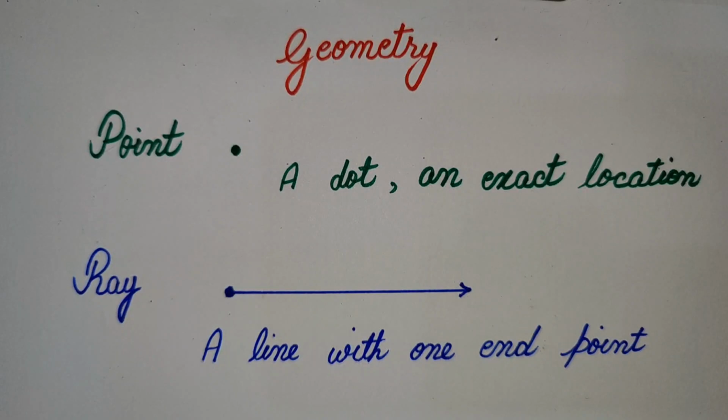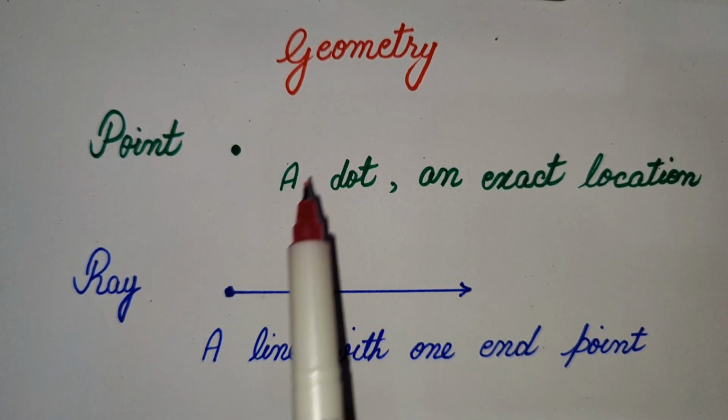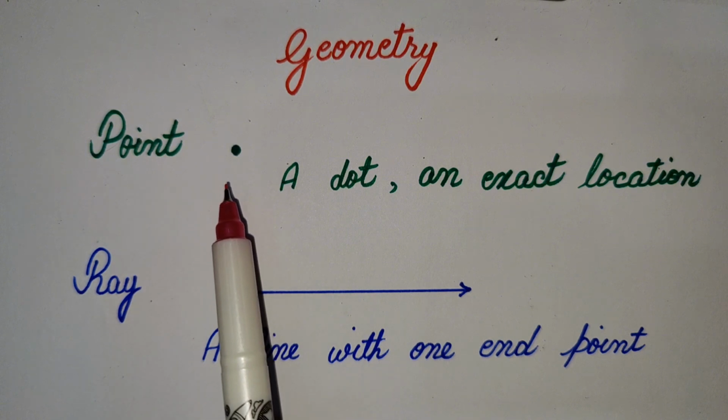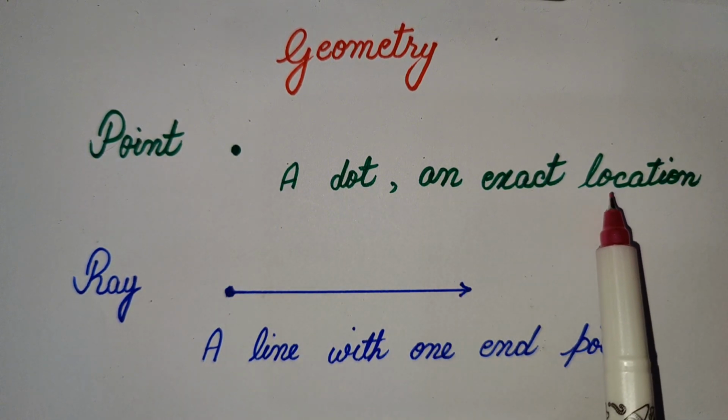Hi everyone. Today we are discussing some topics of geometry which are really basic. First topic is point. What is a point? A point is a dot and an exact location.